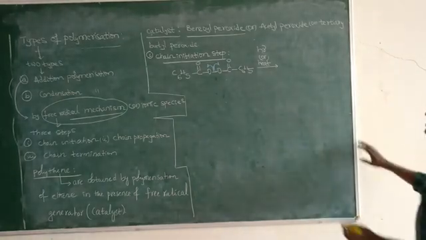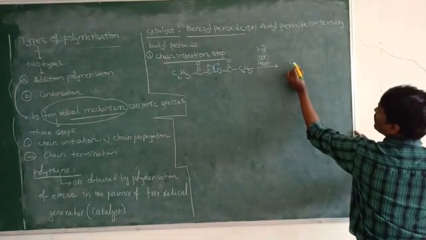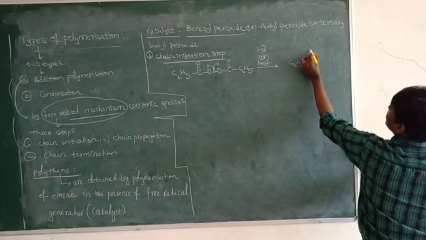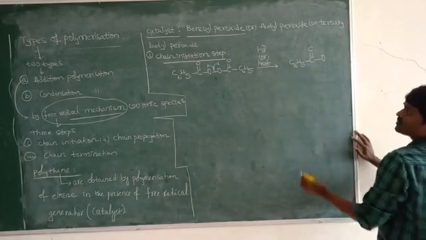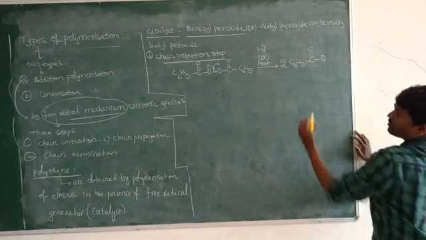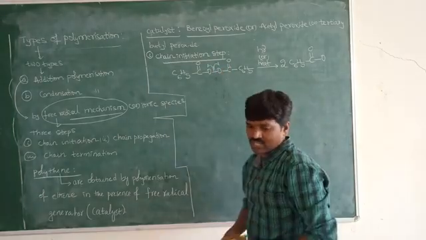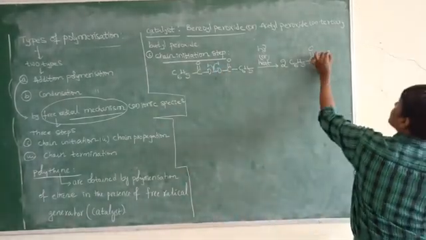Now here we observe the formation of free radical C6H5 C double bond O. So two are formed here. This is the first one and this is the second. So free radicals are formed.